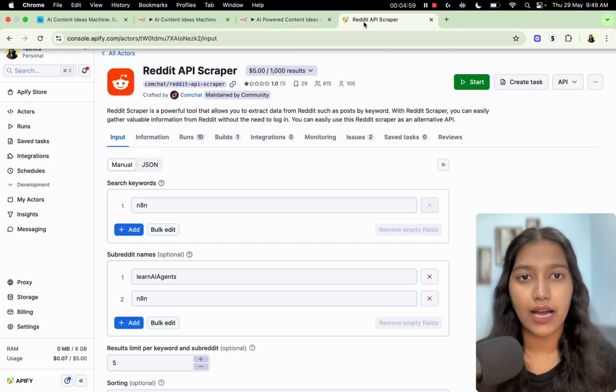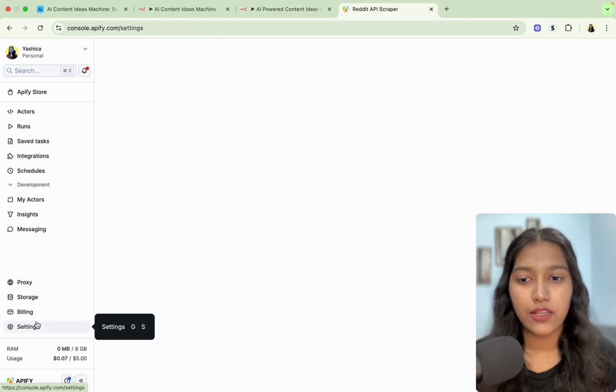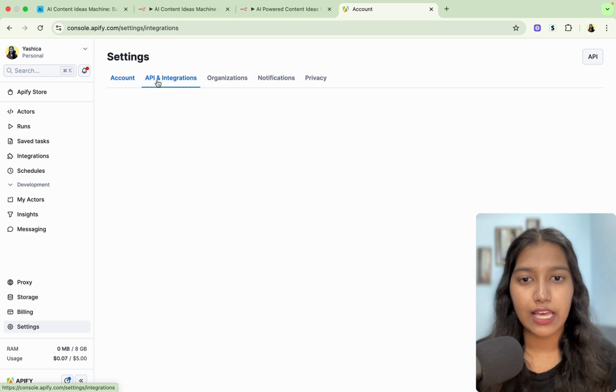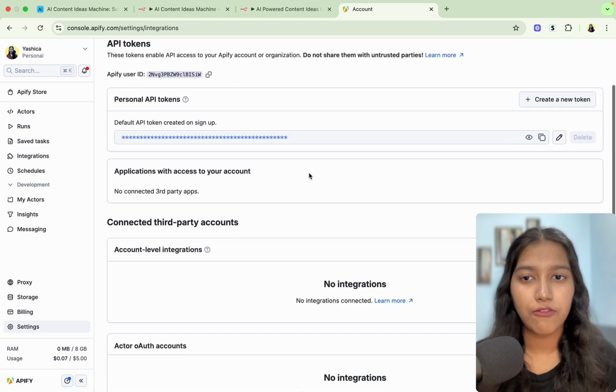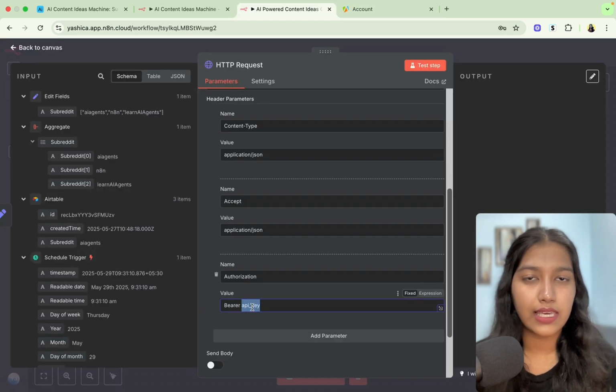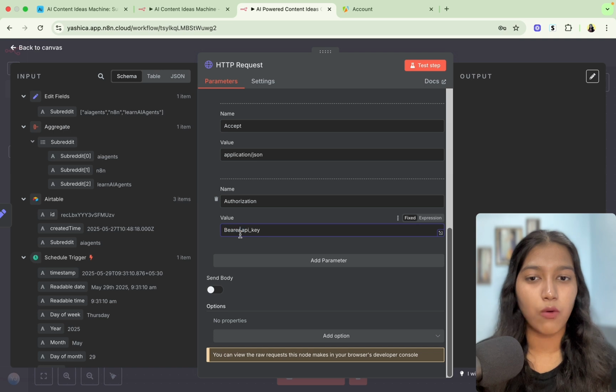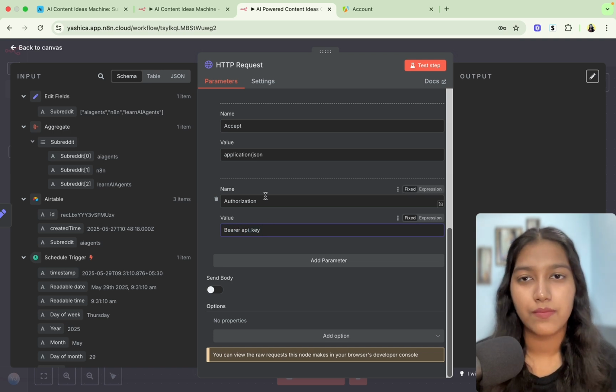You're going to come back to Apify. Then you're going to go to settings and then API integration. After that, you're going to see this token right here. Just copy it. Just replace your API key with whatever you had copied. So bearer, then one space, and then your API key, whichever you had copied.